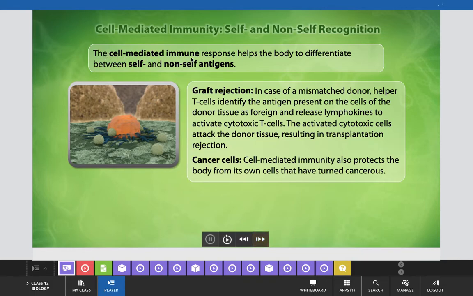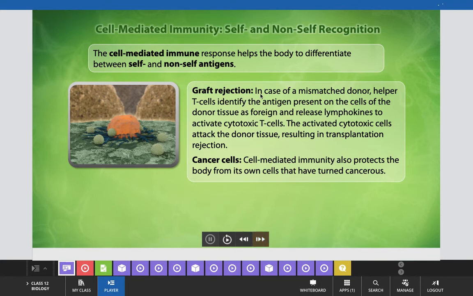The cell mediated immune response helps the body to differentiate between self and non-self antigens, and during that, CMI plays an important role, meaning it is responsible for graft rejection. This ability of our immune system can reject the graft at the time of organ transplantation.